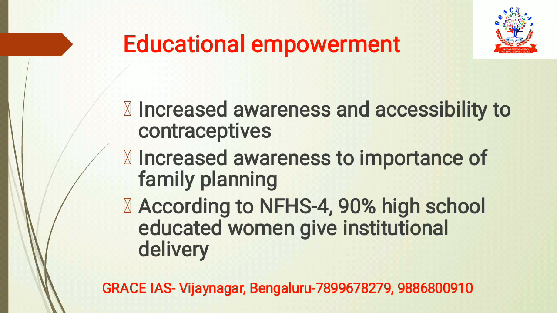Moreover, according to NFHS 4, 90% of high school educated women have institutional delivery. Institutional delivery helps in reducing MMR and IMR. This eventually leads to a lower total fertility rate. If a family is confident enough that their child is going to survive, then there is a high probability that they will not give birth to more children. So this is the importance of education.